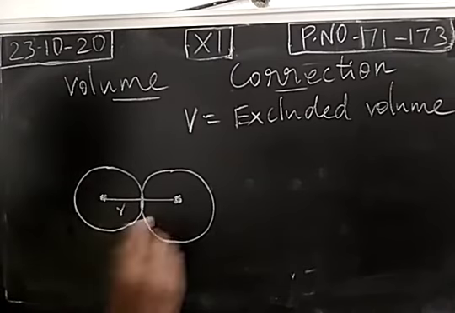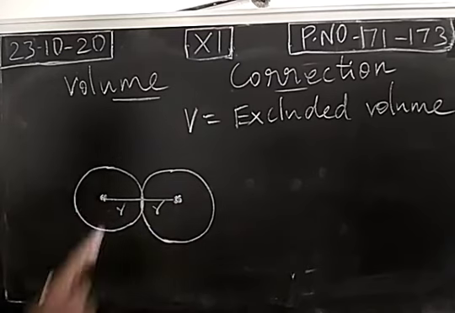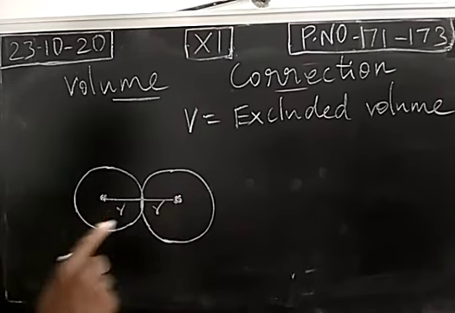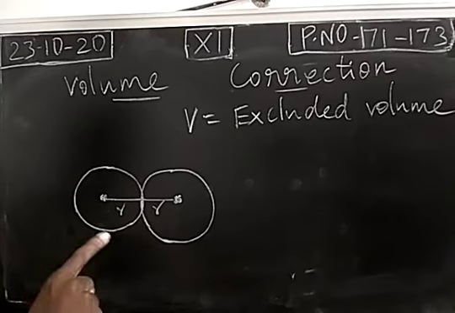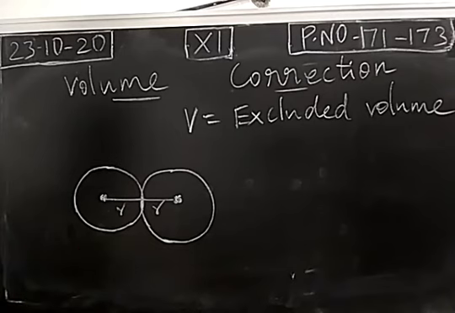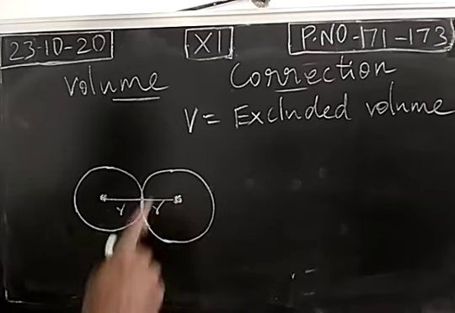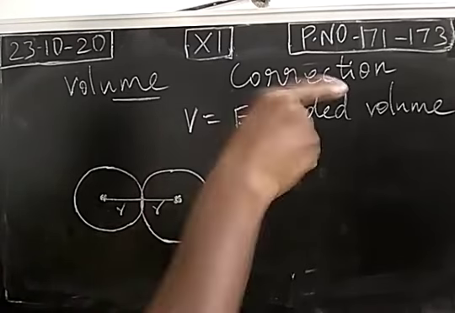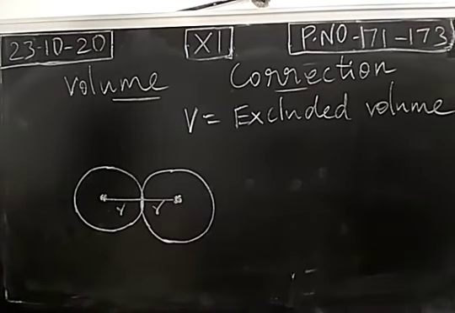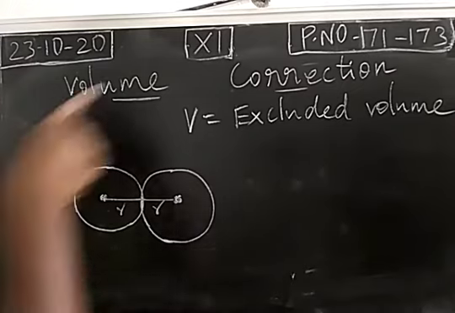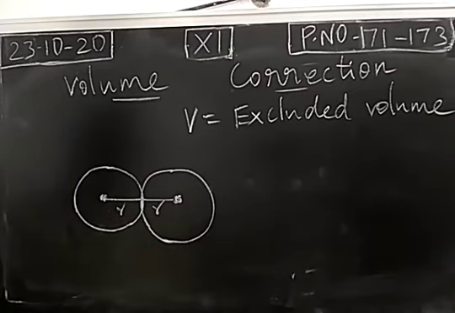This is the radius of the second gaseous molecule. This is the excluded volume of the first gaseous molecule. This will be removed from the total volume. This is the excluded volume of the second gaseous molecule. It can also be removed from the total volume. That is the volume correction. To calculate the excluded volume for one gaseous molecule, we consider the volume occupied by two gaseous molecules.